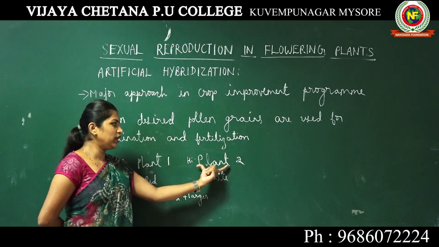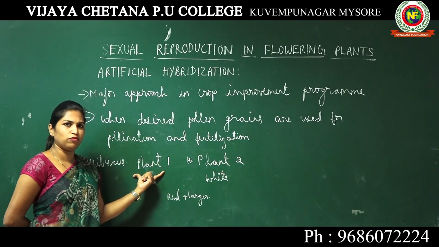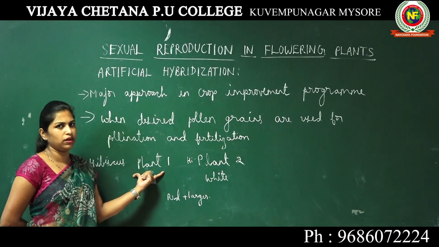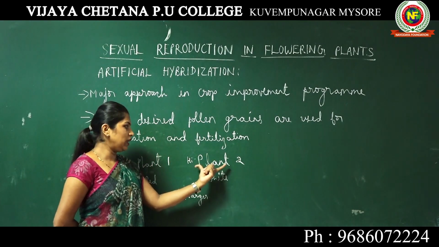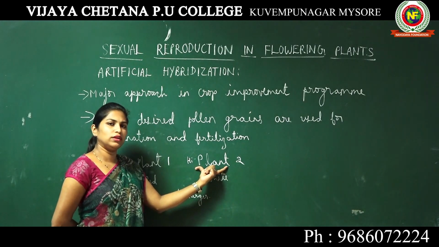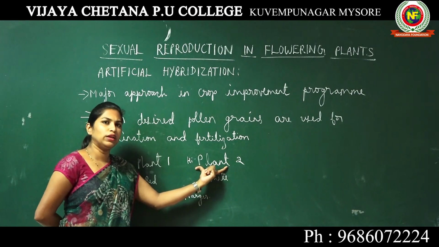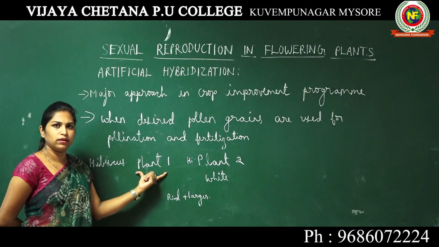Even though hibiscus is a bisexual flower, having both pistil and stamen, you collect the pollen grains from plant 2, and you manually deposit those pollen grains on the stigma of plant 1.